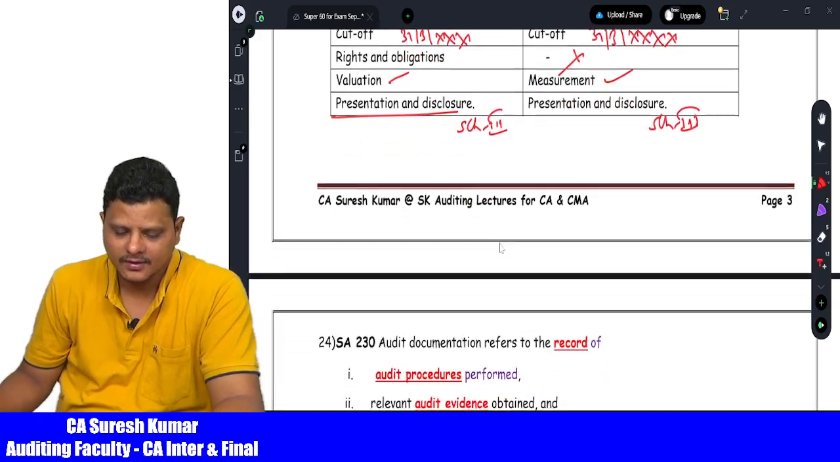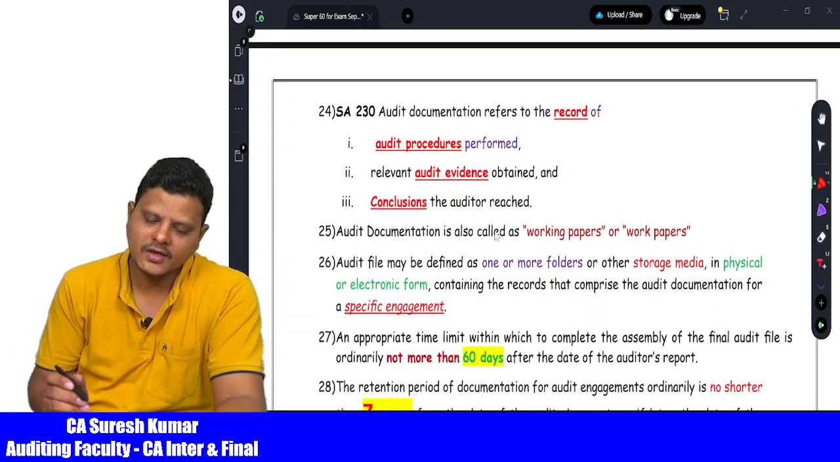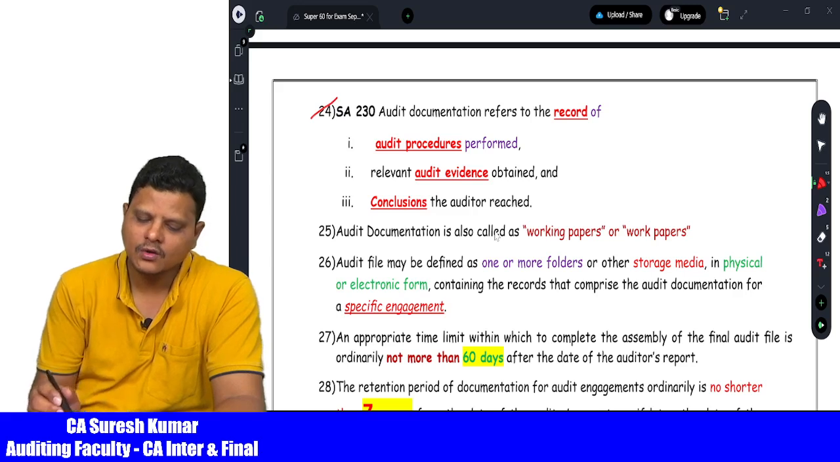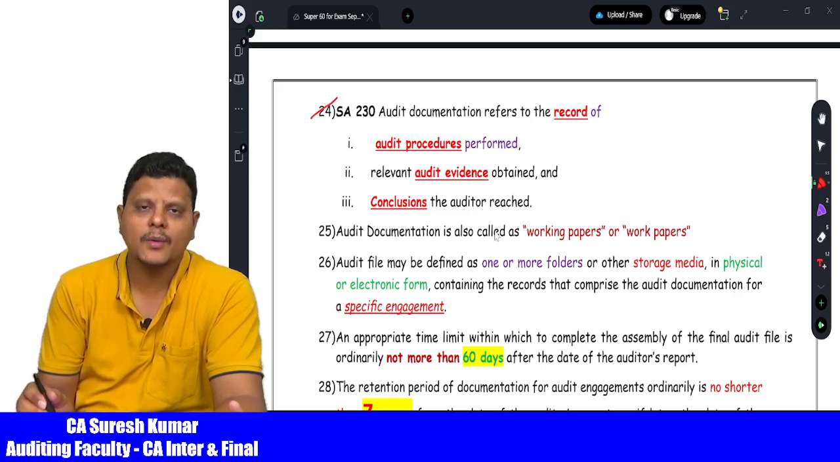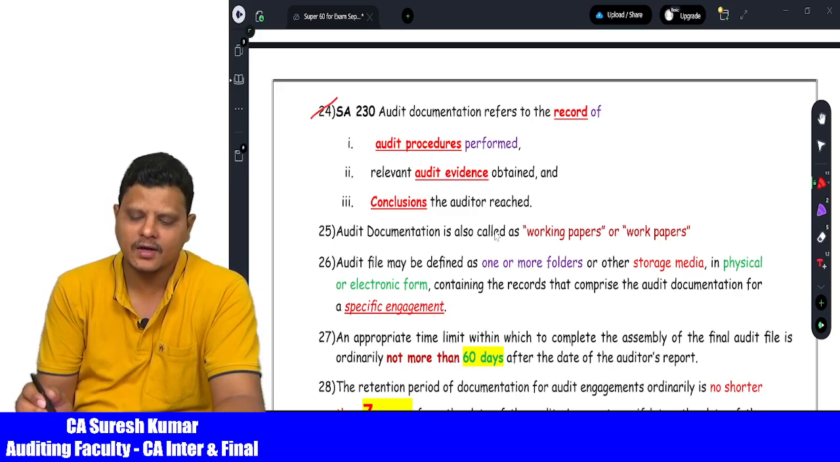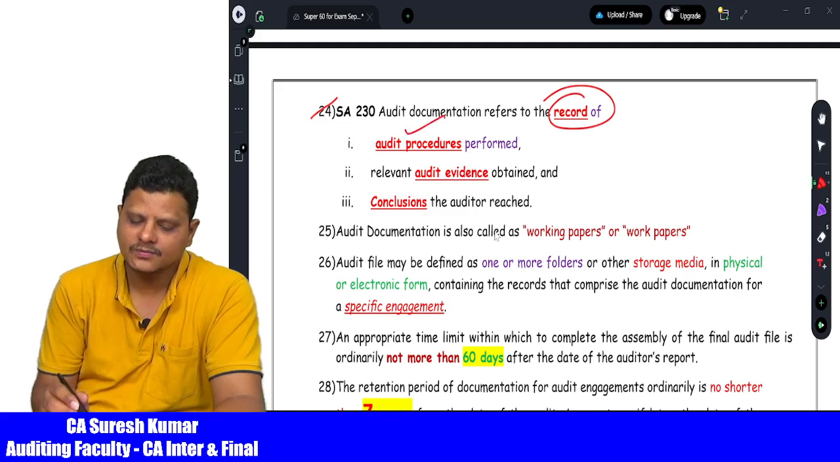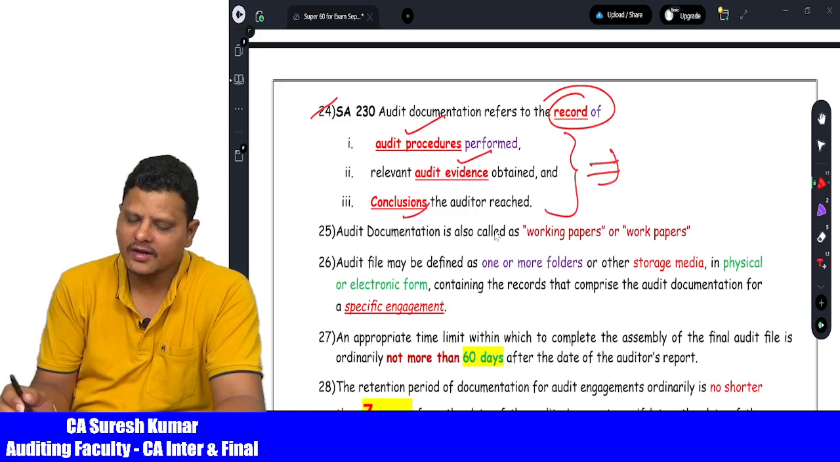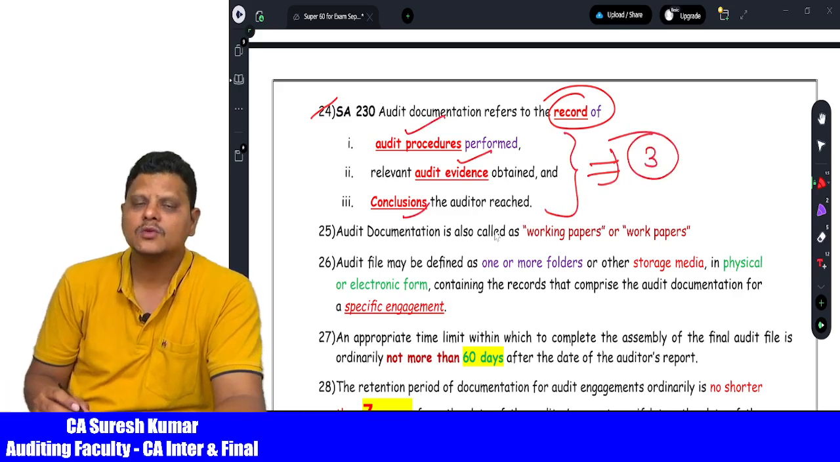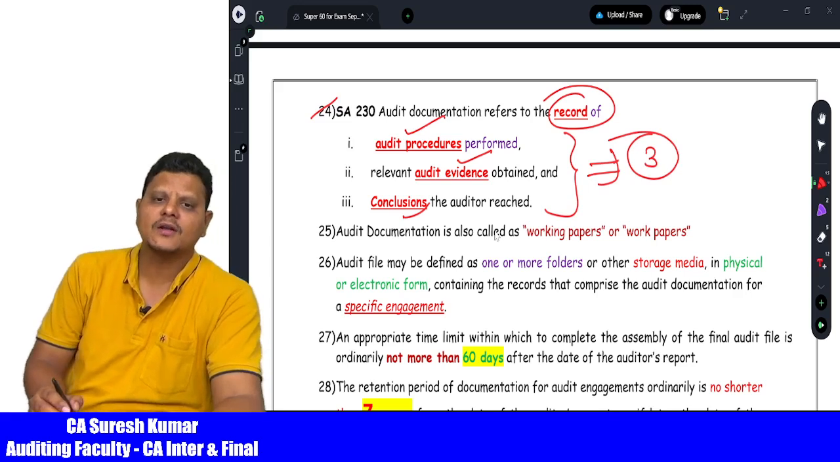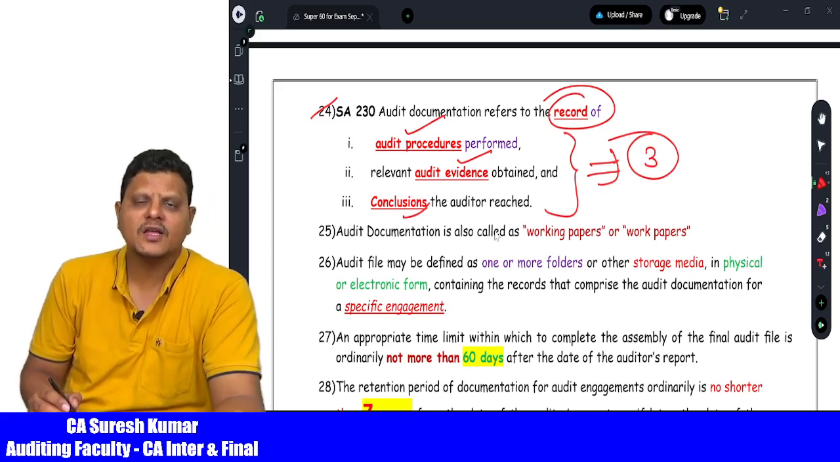Then comes to SA 230 audit documentation, standard point number 24. Audit documentation is nothing but the documentation maintained by the auditor and auditor team. Audit documentation refers to the record of audit procedures, evidences and conclusions. So the auditor is going to record 3 important pieces of information.